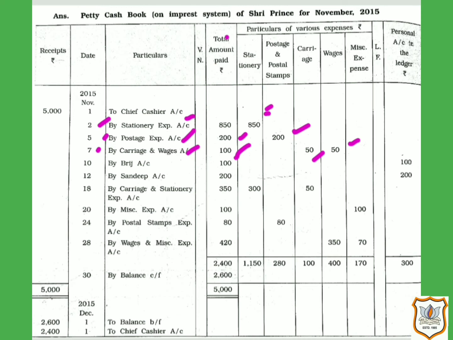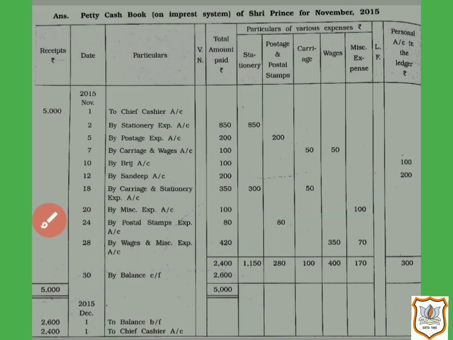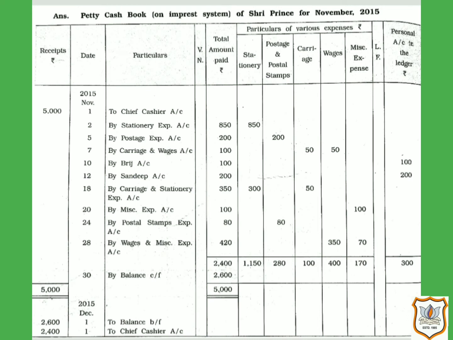Then next transaction, date 10th, rupees 100 is paid to Bridge towards salary. So let us see how it will be recorded. As you can see here, it is a transaction which has taken place with a person. So when a transaction takes place with any person, it will be recorded in the last column, that is the personal account in the ledger.